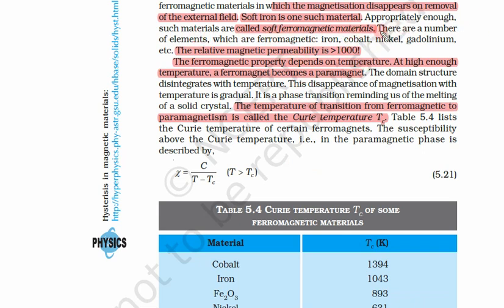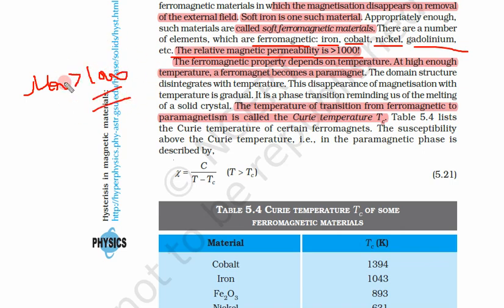There are a number of elements which are ferromagnetic: iron, cobalt, nickel, gadolinium, and so on. The relative magnetic permeability is greater than 1000. That means mu r is very large, greater than 1000. Mu r is very high for these materials.